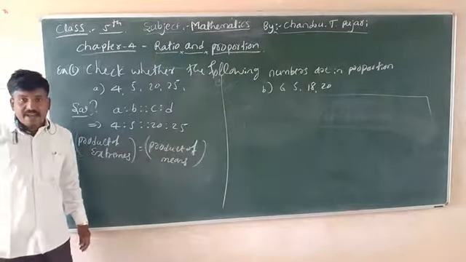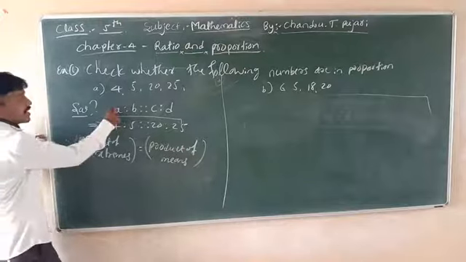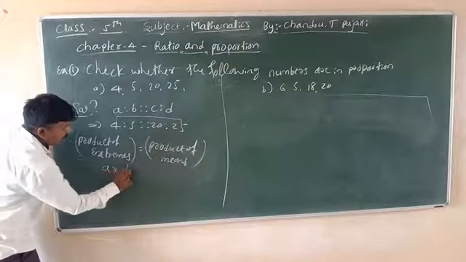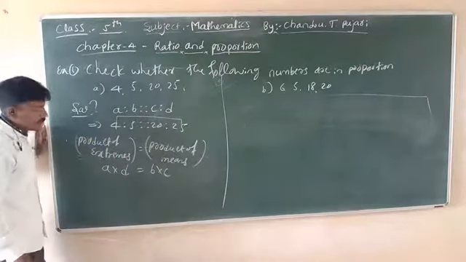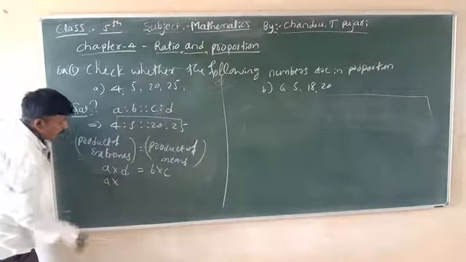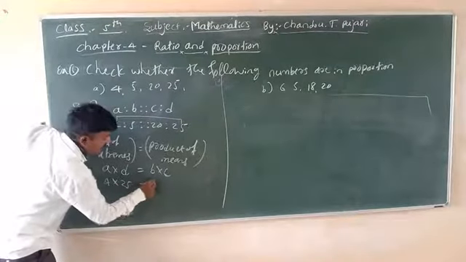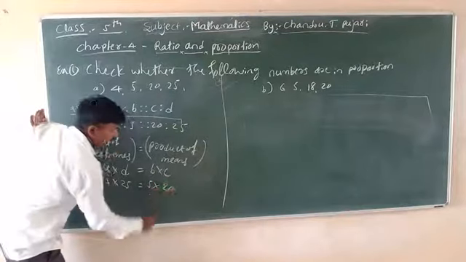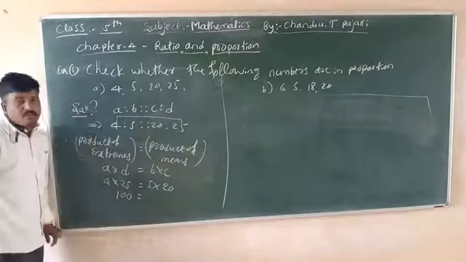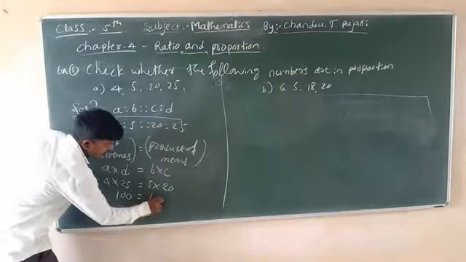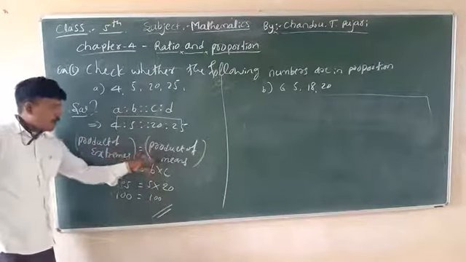What is the product of extremes and the product of means? The product of extremes is 4 into 25, that is A into D, which is equal to the means B into C. Put the values: 4 into 25 is equal to 5 into 20. Simplifying, 25 fours are 100, and 5 twenties are 100. Therefore, LHS equals RHS. The product of extremes is equal to the product of means.